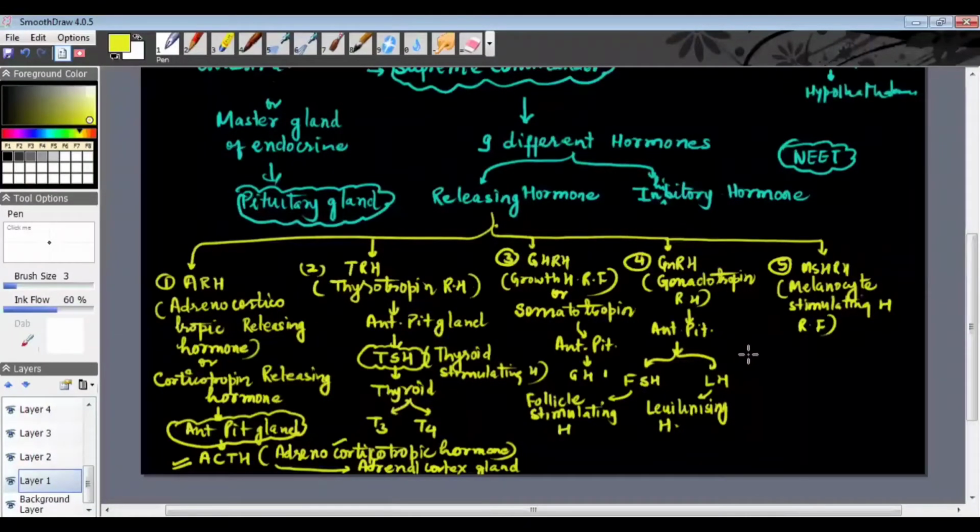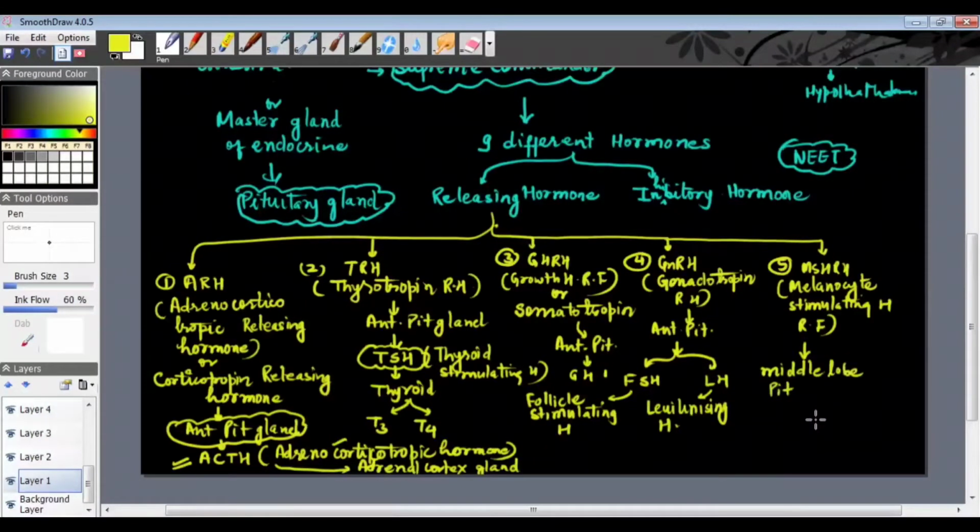This melanocyte stimulating hormone releasing factor stimulates the middle lobe of the pituitary. The middle lobe of the pituitary, remember, not the anterior pituitary. It stimulates the middle lobe of the pituitary, which is called the pars intermedia.